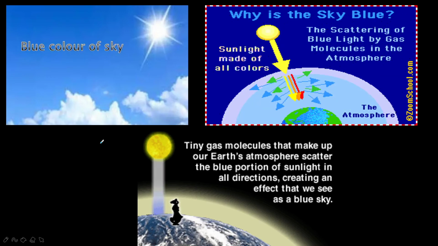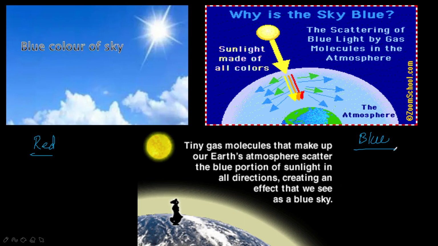Now, the next phenomena of scattering of light in nature, how it is taking place, you can see. Natural phenomena like the blue color of the sky, reddening of the sun at sunrise and sunset, and white colored clouds can all be explained in terms of scattering of light. Here two things we need to remember. Here I will write about blue color. Here I will write about red. If you understand these two properties, the whole chapter is in your hand.